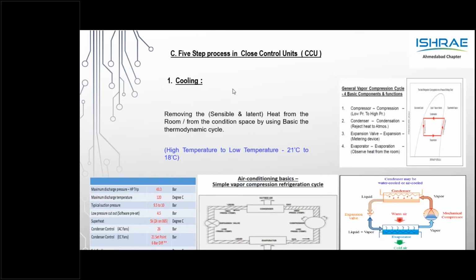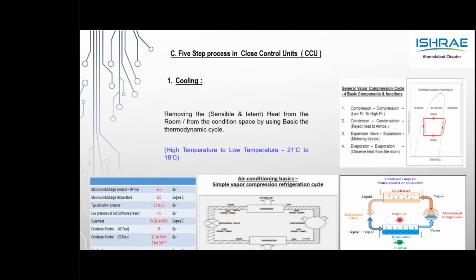And again, thanks to ISHRAE, we had an article which also talked about room air conditioning in terms of impeding the COVID virus. This is on typical room air conditioning. The temperature is to be set within this range. RH, we are always talking about in CCU. RH is also now under discussion, and the RH is to be maintained around this range in terms of impeding the virus. So these are a couple of details on the filtration.